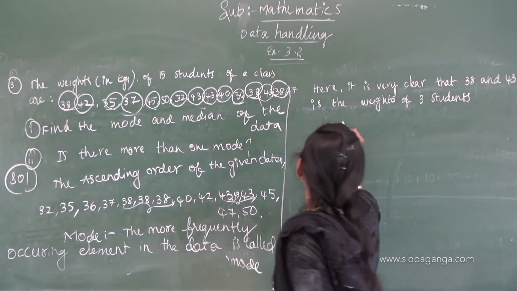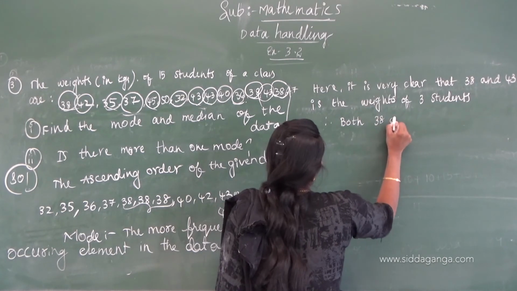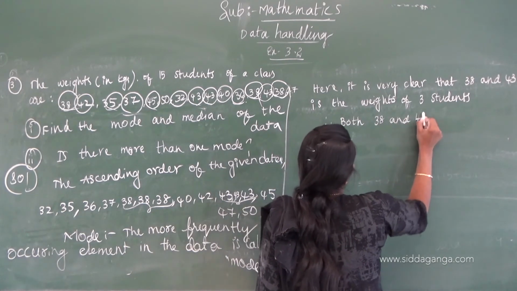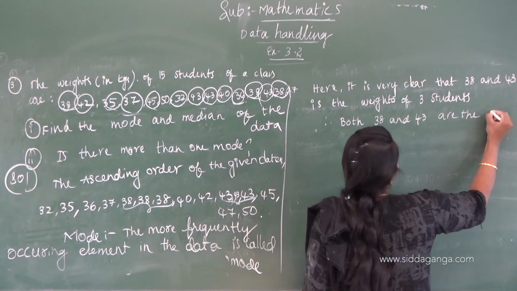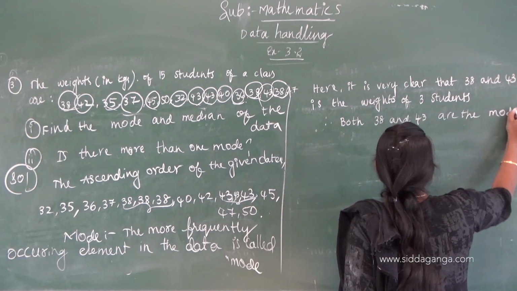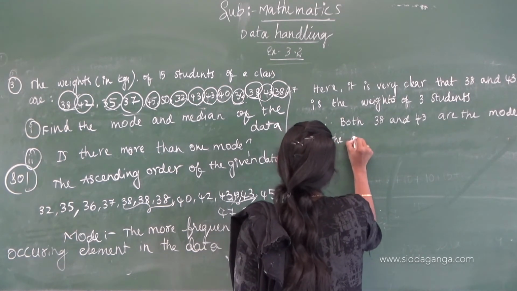Therefore, both 38 and 43 are the modes of the given data.